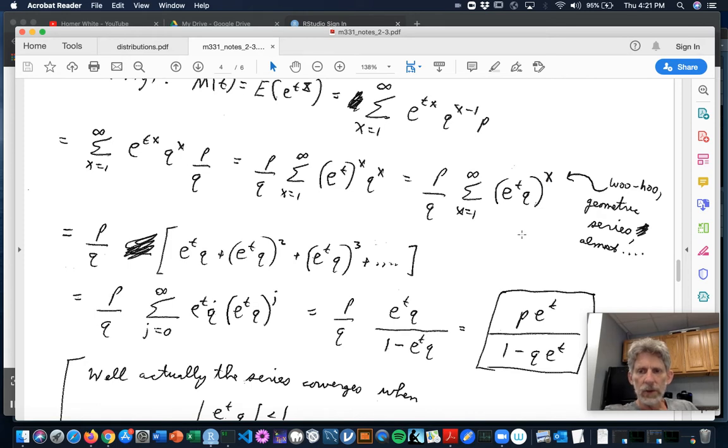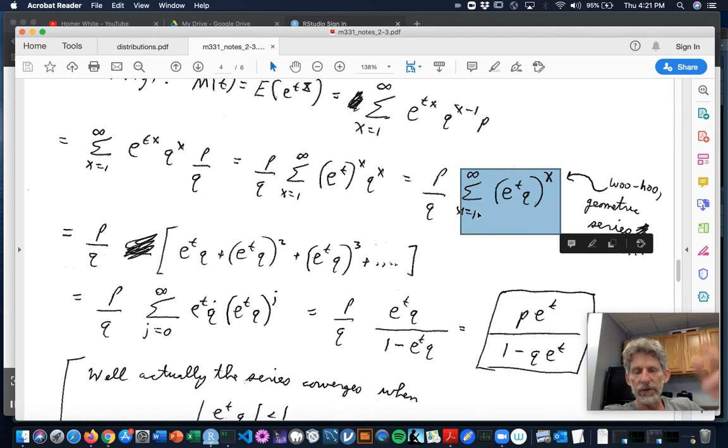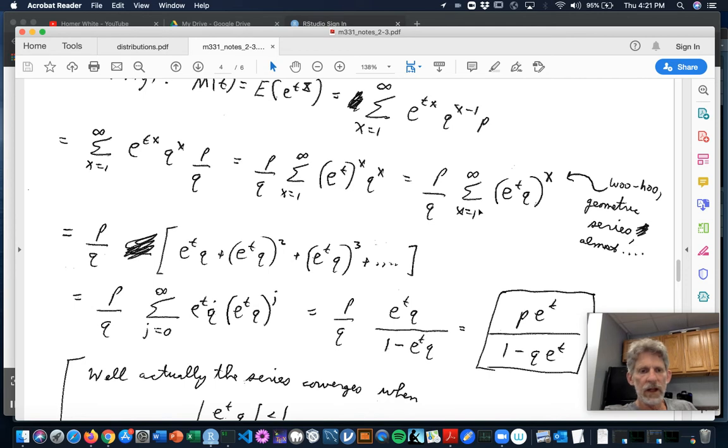And so, woohoo, we have almost got ourselves a geometric series here. It would be perfectly a geometric series if x went from 0 to infinity. So how can we fix that? There's a couple of ways to do it. Let me show you a way I haven't shown you before.